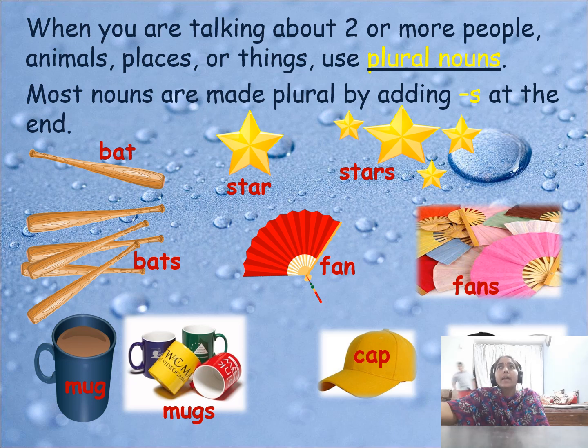A noun that denotes more than one. If one is bat and you want to say it is plural, you just add the suffix s to the root word bat. Here, mug. This is one rule; many rules exist to change singular to plural. It's one kind of rule. Most nouns, not all nouns. Remember this.